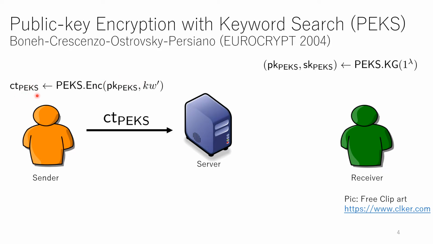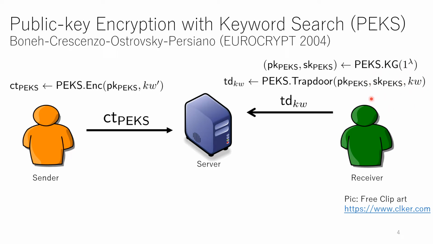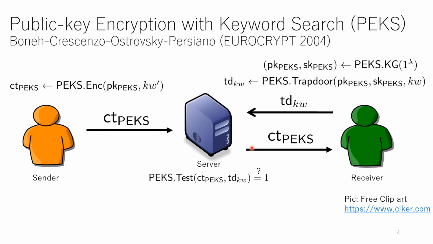And the sender sends this ciphertext to the server, and the receiver generates a trapdoor by using a secret key for some keyword, and sends the trapdoor to the server. And then the server runs the test algorithm. In accordance with the result of the test algorithm, the server returns a ciphertext as the answer of the search query.